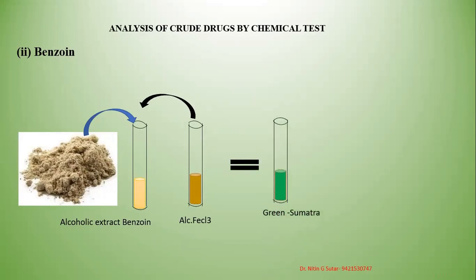In case of the Sumatra benzoin, you get a green coloration, whereas in case of the Siam benzoin, the test is negative, meaning there is no change in the color. This is the identification test for benzoin.